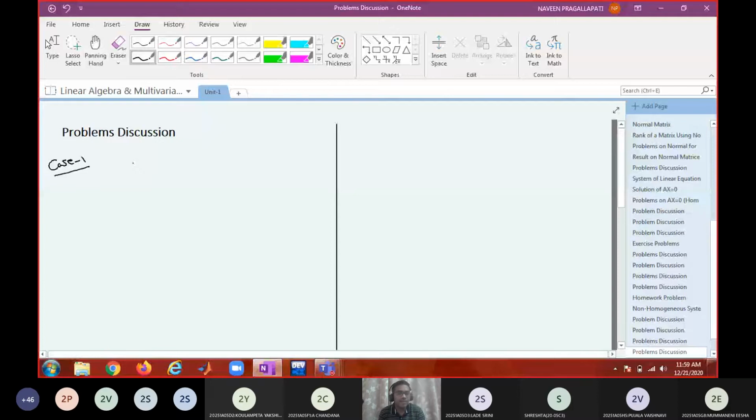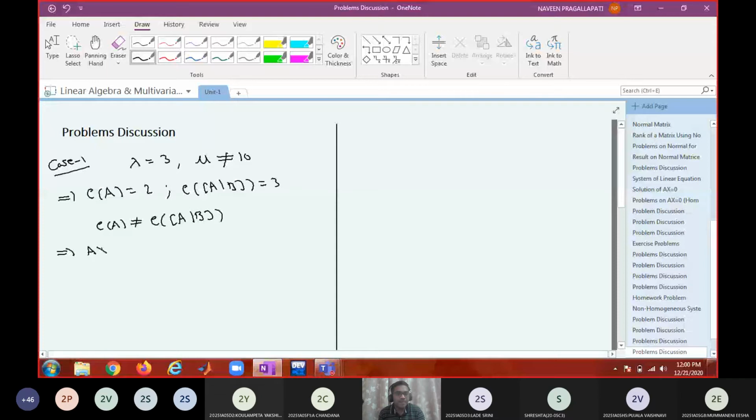Lambda equal to 3 and mu equal to 10 implies rank of A will be equal to 2. Rank of the augmented matrix will be equal to 3. Rank of A not equal to rank of the augmented matrix means Ax equal to B has no solution. Correct.